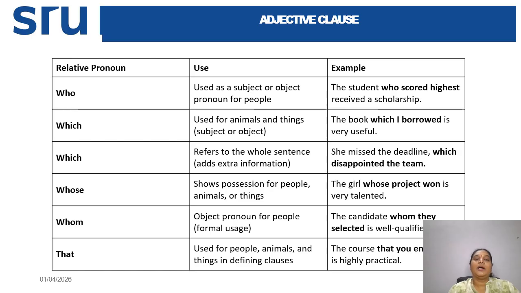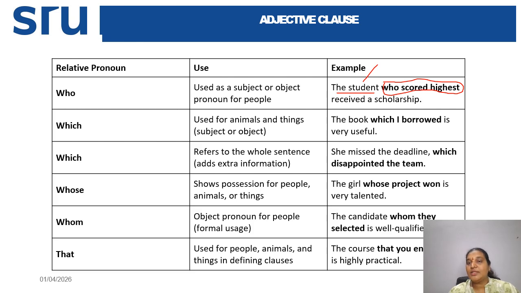Let's see the relative pronoun who. The usage is that it is used as a subject or object pronoun for people. For example, the student is the subject, and who scored highest is giving additional information, modifying the student, right?